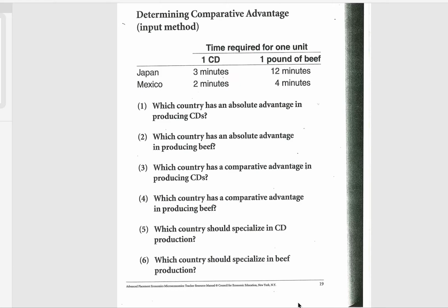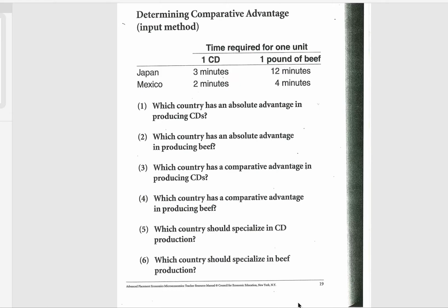And on beef, who has the absolute advantage in making beef? Japan can make 1 pound in 12 minutes. Mexico can make 1 pound in 4 minutes. So once again, because Mexico can make it faster, they have the absolute advantage. I didn't have to do any math to solve absolute advantage.